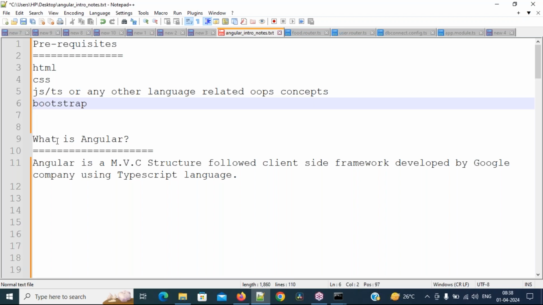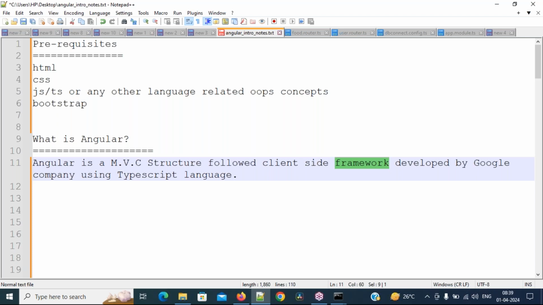So now I have completed the prerequisites. Now I'm going to enter the introduction about Angular. So what is Angular? Why do we need to work with Angular? All those things we are going to discuss. Angular is an MVC structure followed client-side framework developed by Google company, using the TypeScript language.